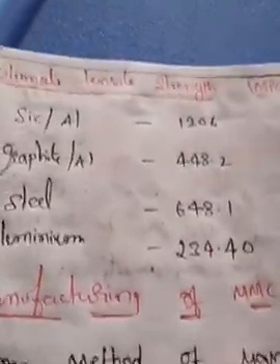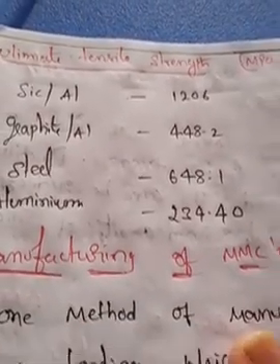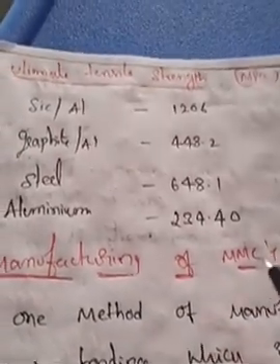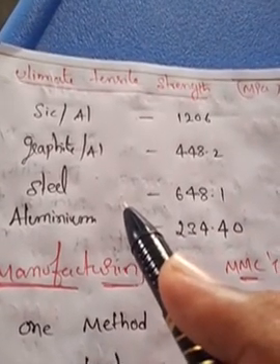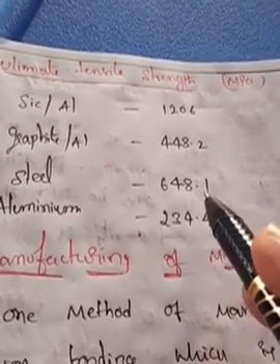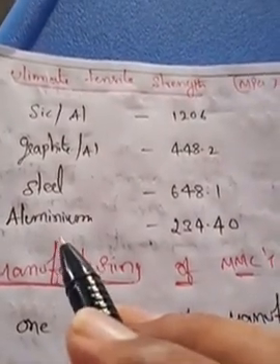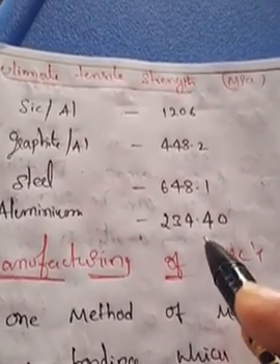And coming to the ultimate tensile strength, you know what is tensile? A pulling natural load is called tensile load. So see here, only steel having 648.1 and aluminum having 234.40 megapascal strength.